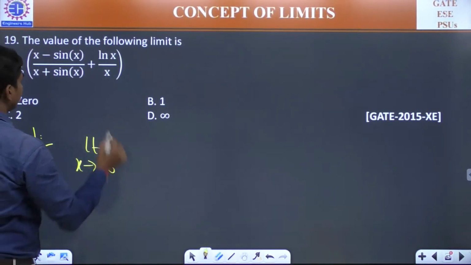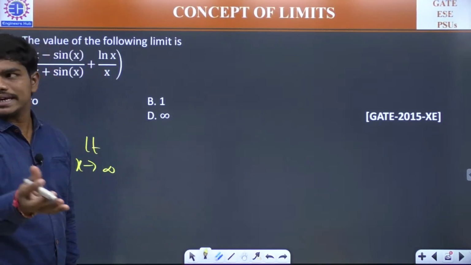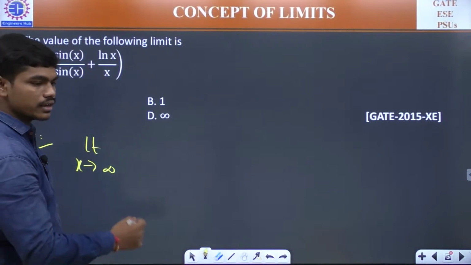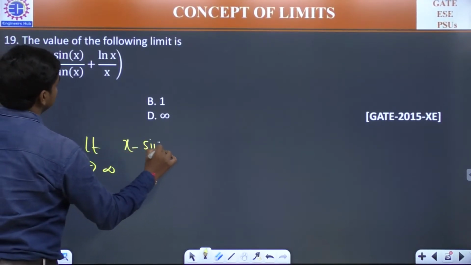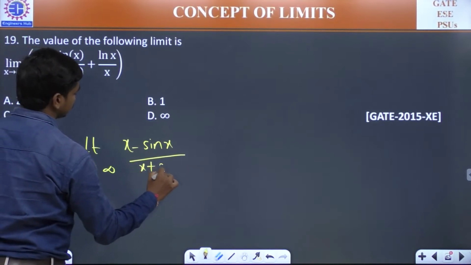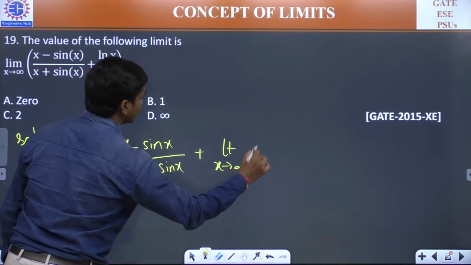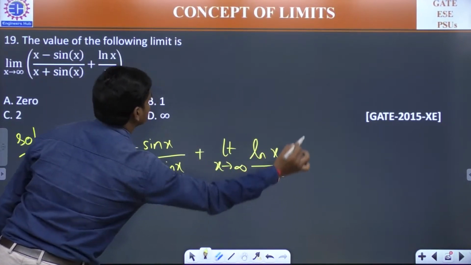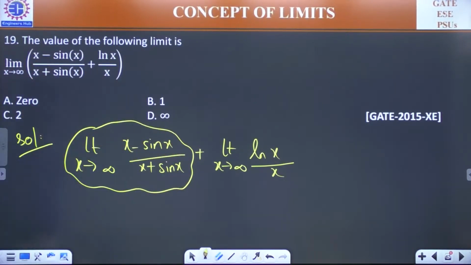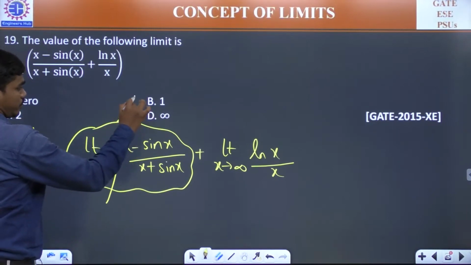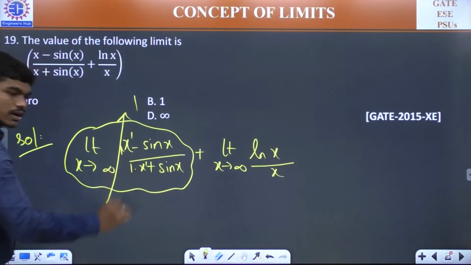limit x tends to infinity. Limit is a mathematical operator and it can be split across plus, minus, multiplications. Limit x tends to infinity of (x minus sin x) divided by (x plus sin x), plus limit x tends to infinity of log x to the base e divided by x. So what's the value of the first limit? Please tell me, all of you. 1. Correct? Because both the degrees are 1, so the ratio of their coefficients, 1 by 1, is 1.